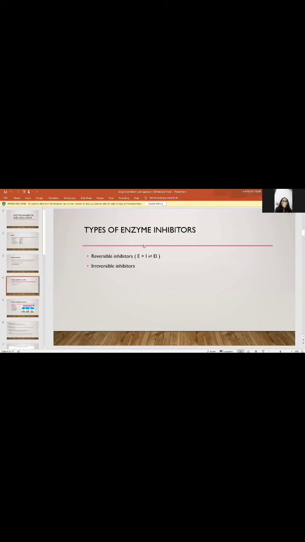So reversible inhibitors bind temporarily with the enzymes, and irreversible inhibitors bind tightly to an enzyme to form an essentially permanent complex.